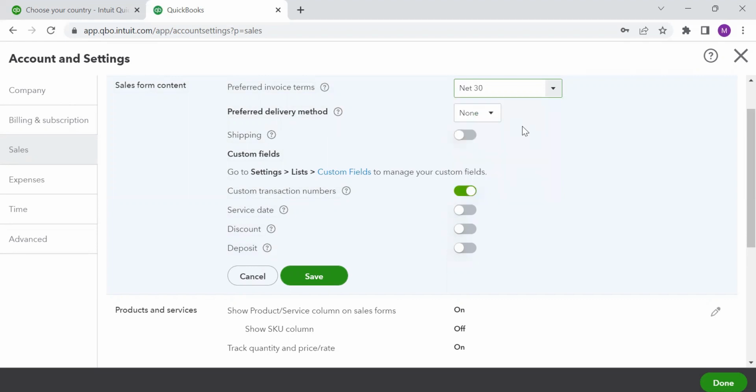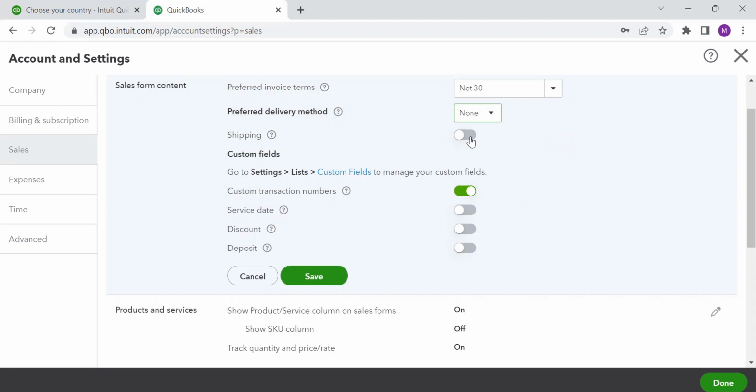What is your preferred delivery method? So I can print the invoice when I am recording the sale voucher. Otherwise, I can send it later, meaning you can mail it on a later date, or none. I don't want to send the invoice at present. I'll take the call later on. In that case, I can say none. If I wish to feed in any shipping details, I can put this on and I can give shipping details here. So if you are in a trading business, you will require shipping details.